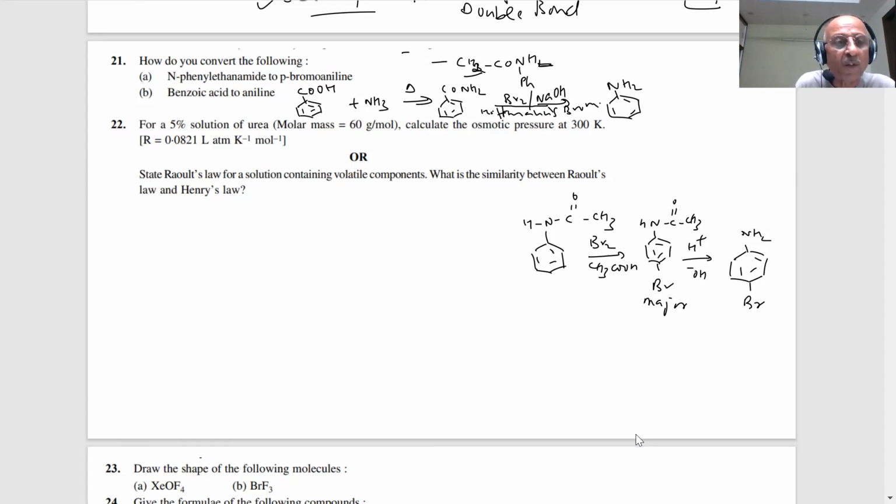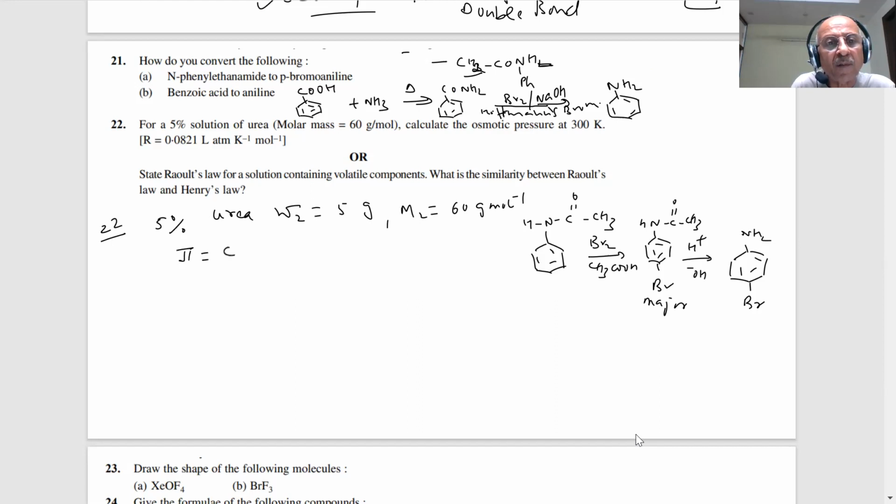Question number 22 is on the screen, students. For a 5% solution of urea, what do you mean by a 5% solution of urea? That means how many grams of urea do you have, student? 5 gram. Weight of the solute is 5 gram, and the molar mass is given, 16 gram per mole. R value is given, temperature is given. Calculate the osmotic pressure. What is the formula of the osmotic pressure, student? Pi is equal to CRT.